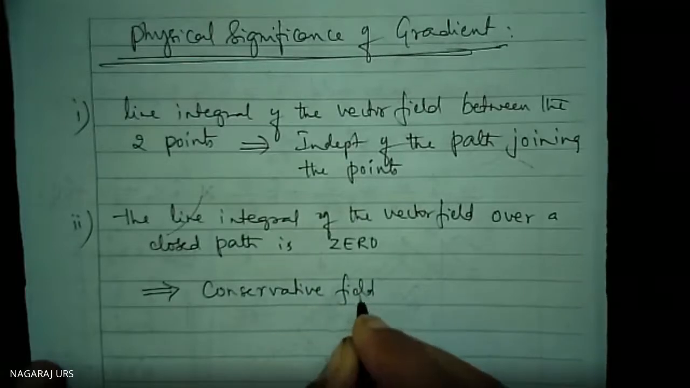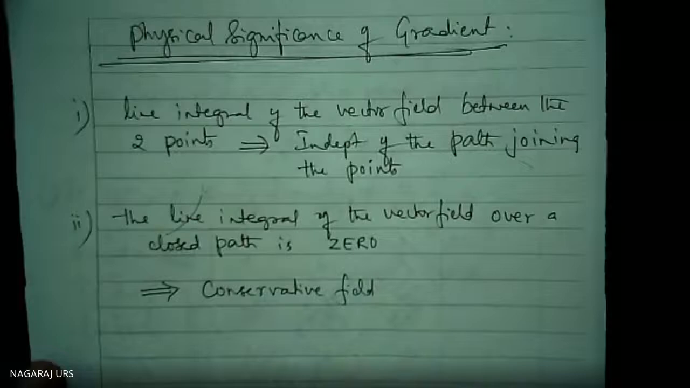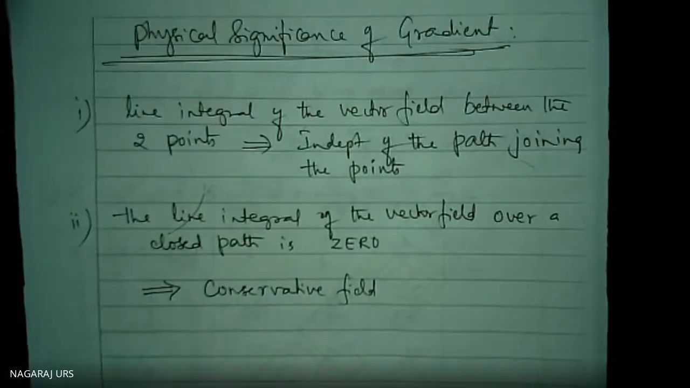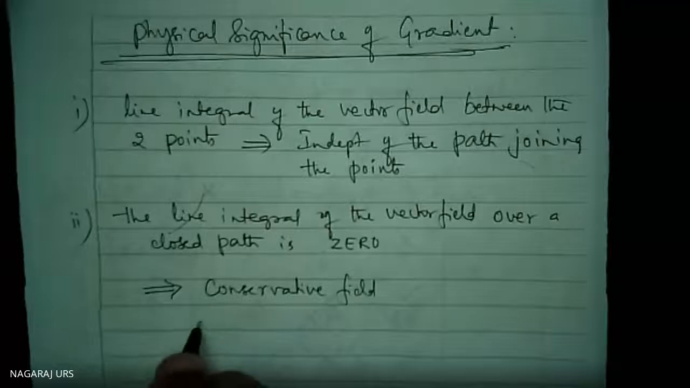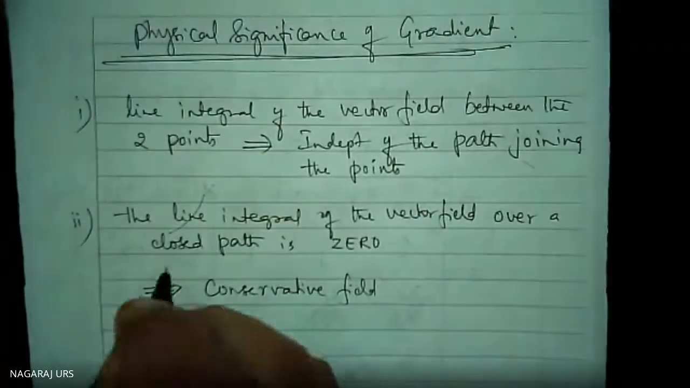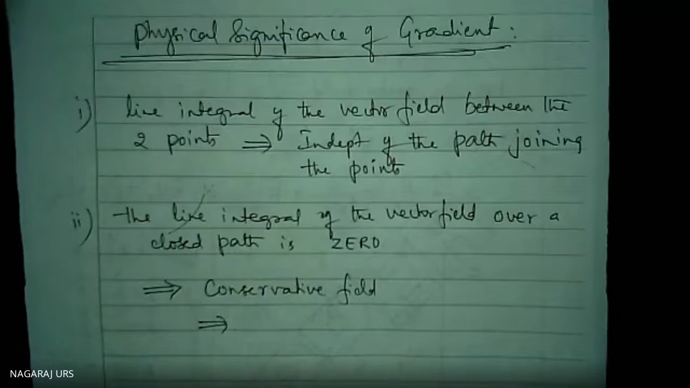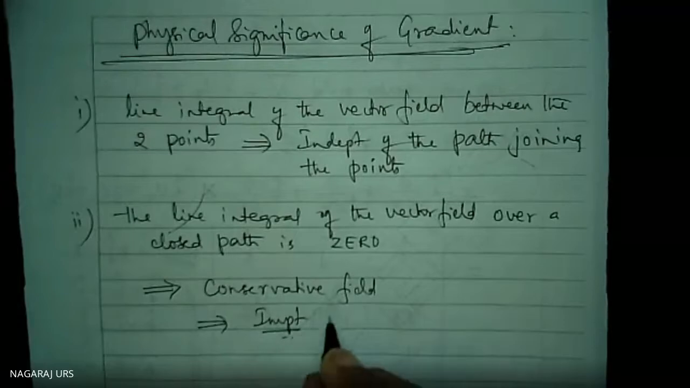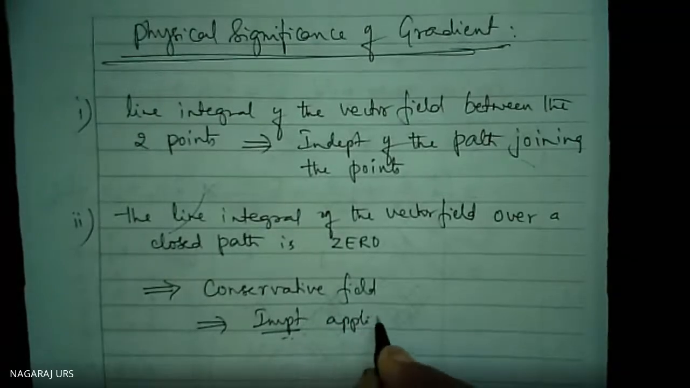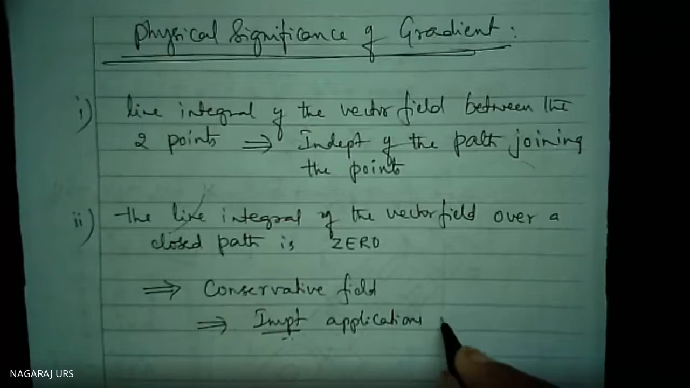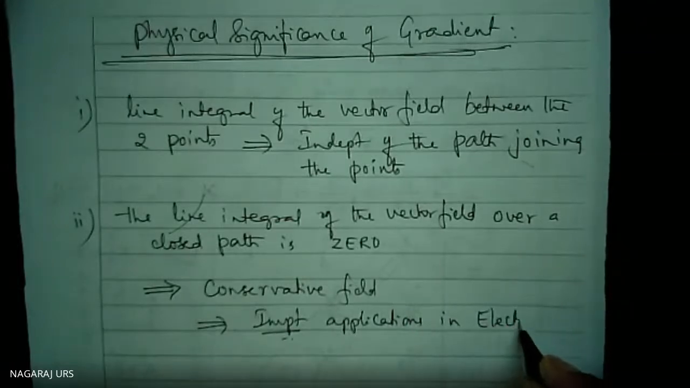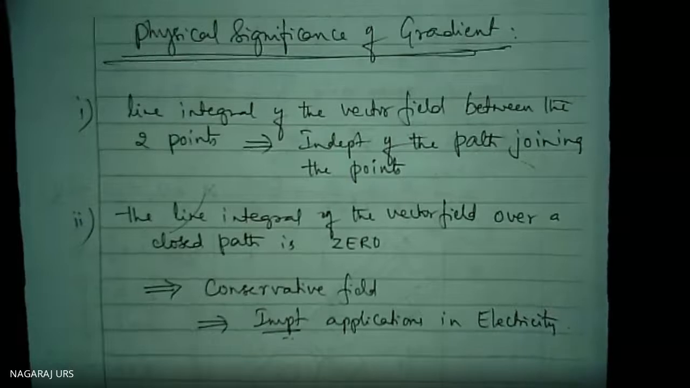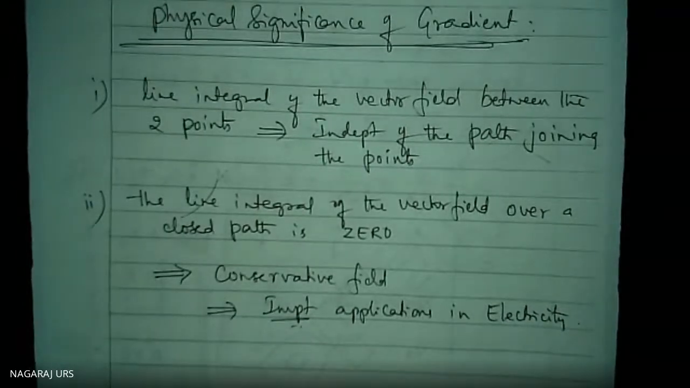From first PUC physics also you have studied about the conservative field. Gravitational field is a conservative field. Electrostatic field is a conservative field. If these two conditions hold good, it is a conservative field. Then it finds very important applications. Using all these ideas, we are using the important applications in electricity. If you are writing, this much is enough. This is the physical significance of gradient.